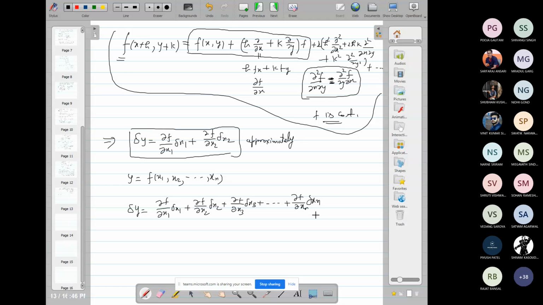So here we obtain the relative error in y.